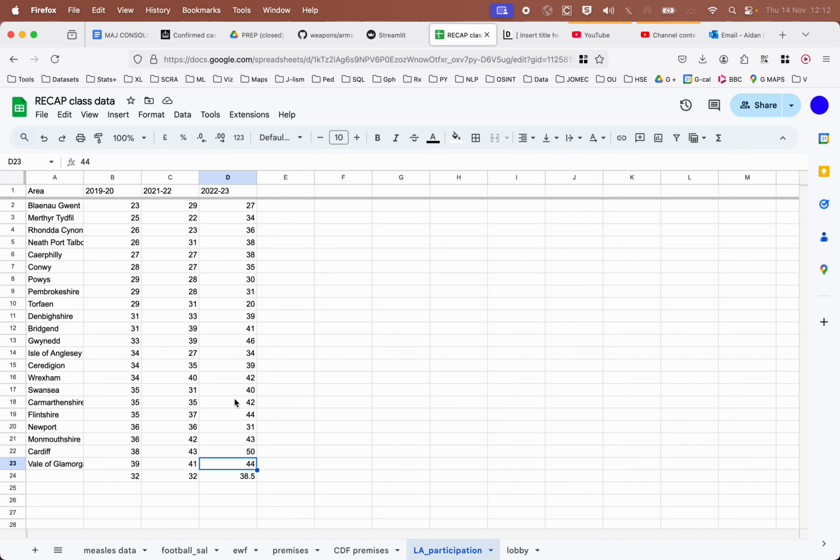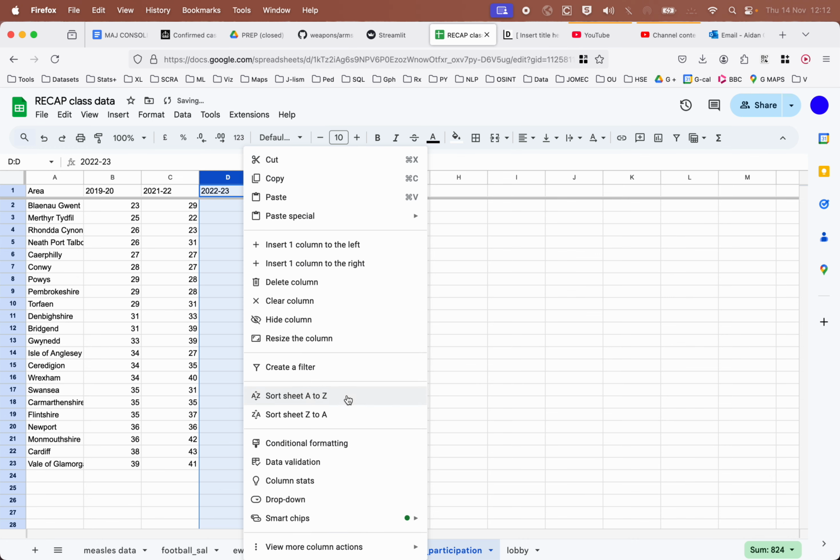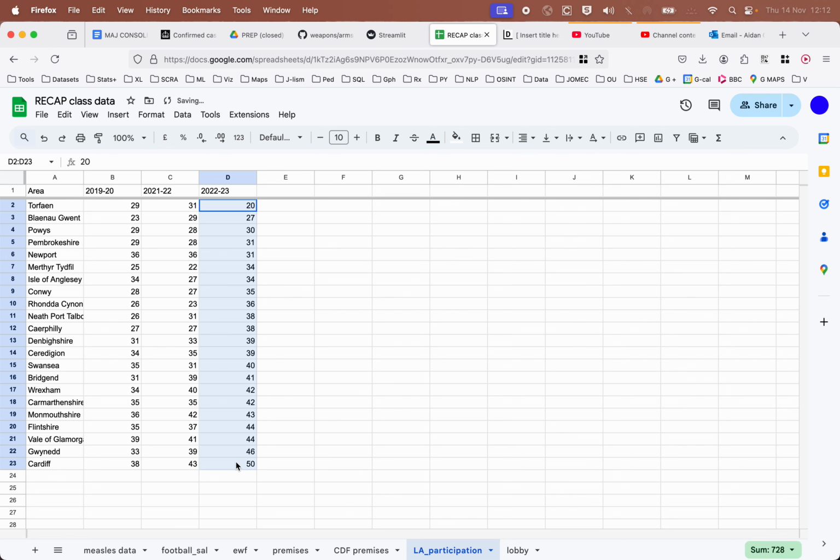And the reason that we have 38.5 when all of these are actual numbers is because, if you sort from small to big, the median will be the one in the middle, except because we have an even number. We have 22 because they're local authorities. The one in the middle is going to be, we're going to take 2, I think, isn't it? These 2? Or is it these 2? Anyway, you take the 2 that are sitting in the middle and then divide by 2. You get the average of that.